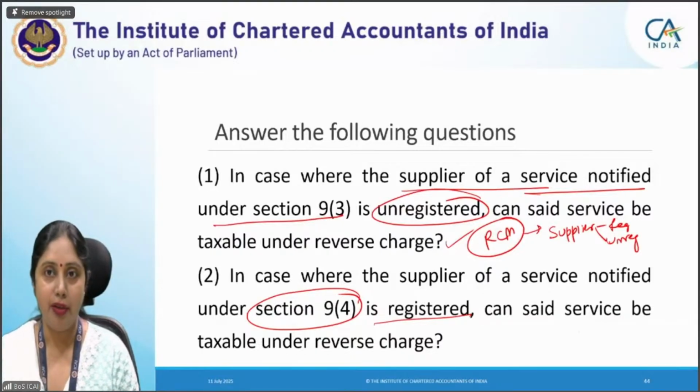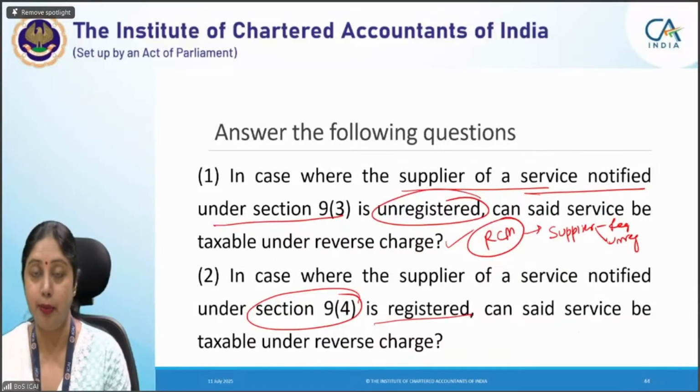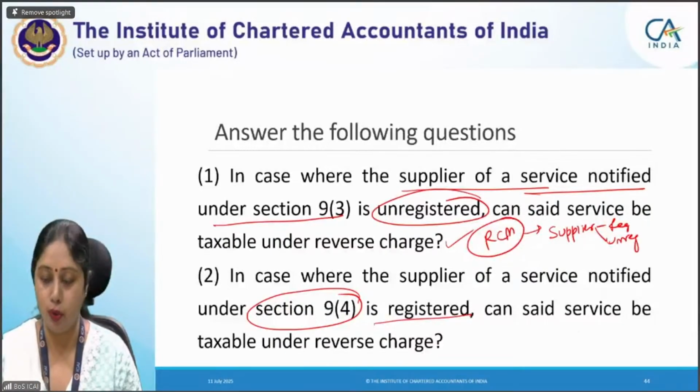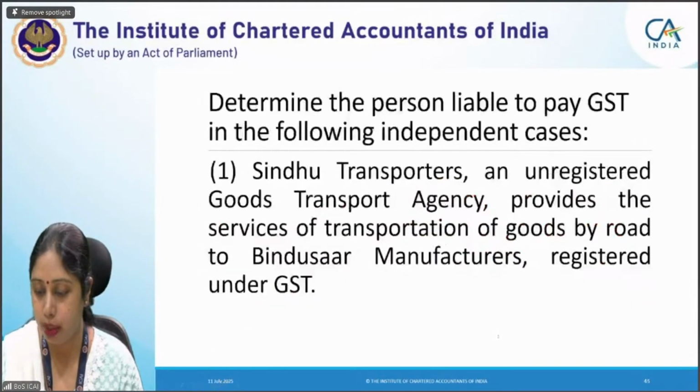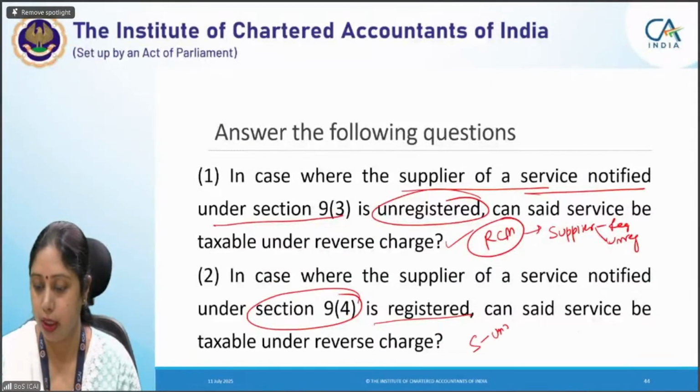In case of 9(4), there are certain notified class of persons and notified services are there. Condition is that for those notified class of persons and notified services under Section 9(4), the supplier should be unregistered and recipient should be registered.